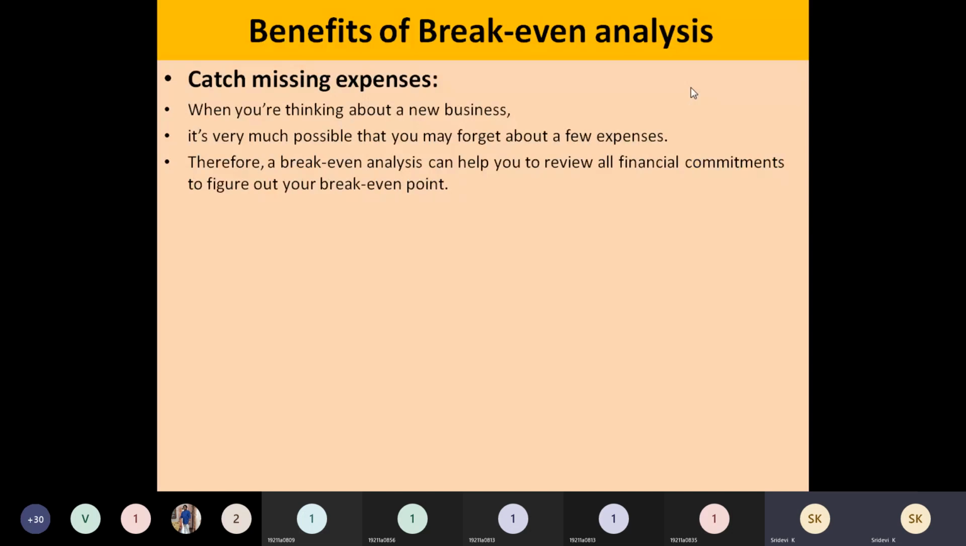So when you start identifying the break-even analysis, that means all the financial commitments that you are going to make when you start a new business, you will figure out. If you figure that out, only then can the missing ones be identified. So to apply this break-even point, you will go on figuring out your financial commitments. So automatically you will catch the missing expenses.